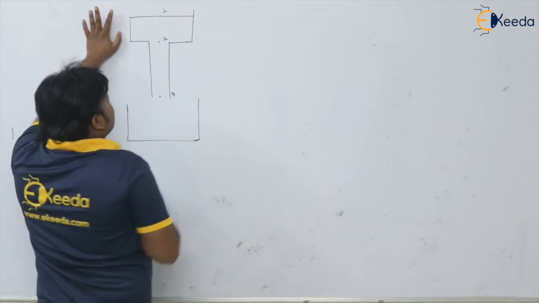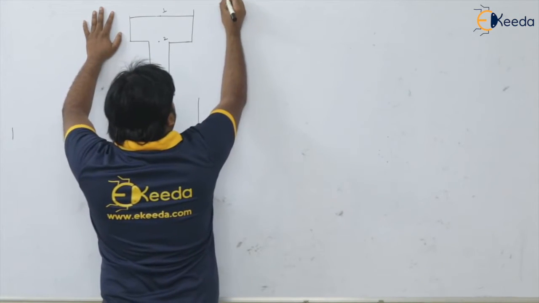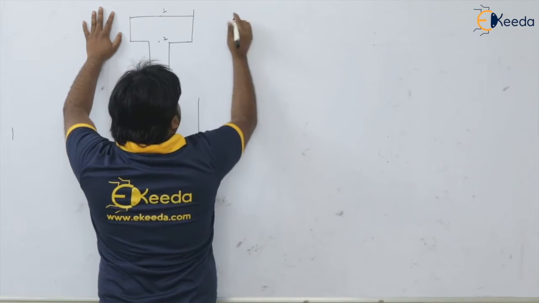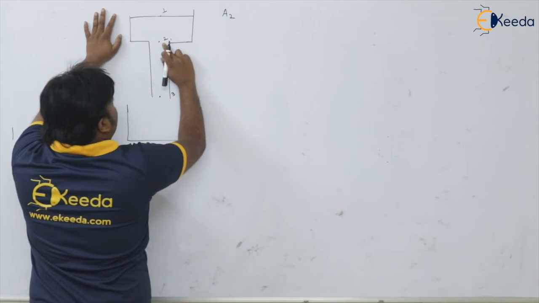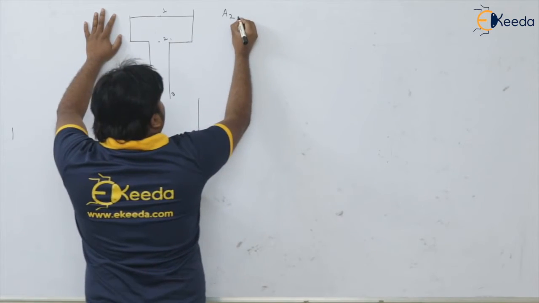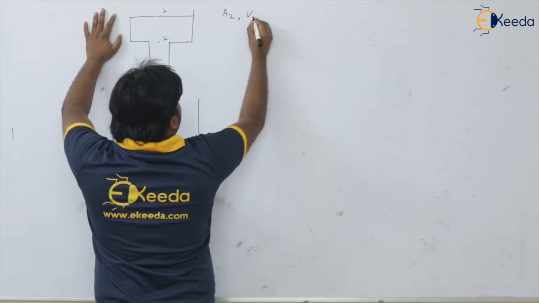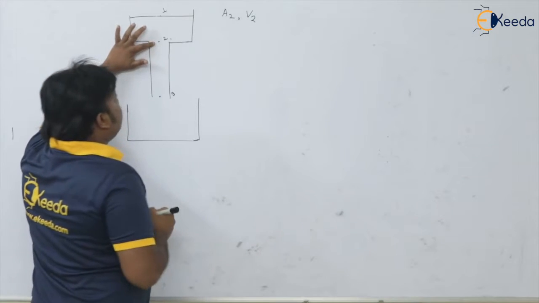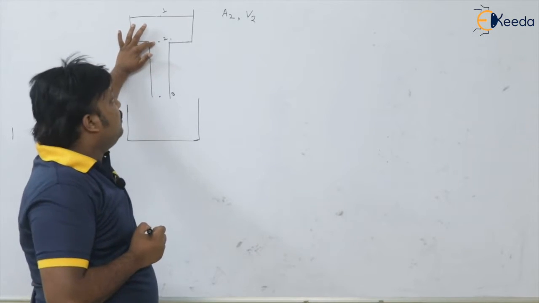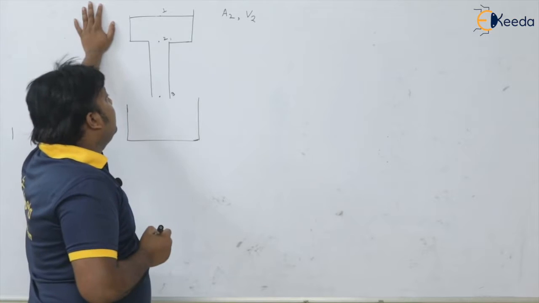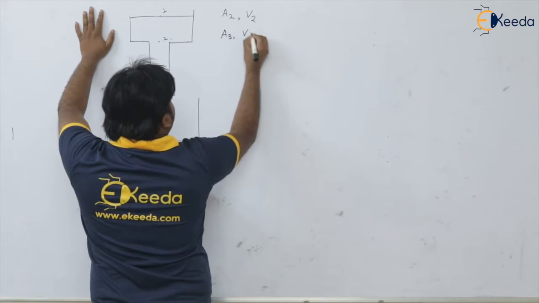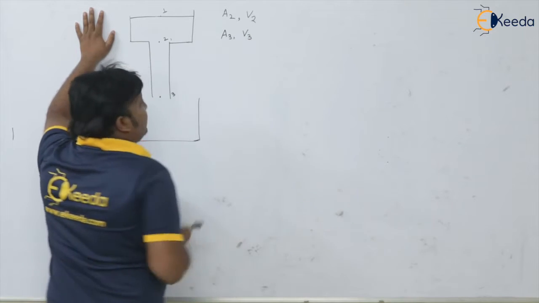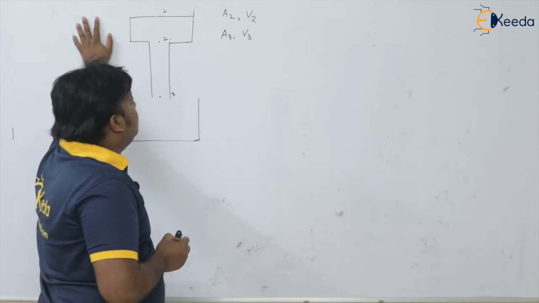As it is a straight cylindrical sprue, if we apply the continuity equation, what can we write? Say A2 is the area of the sprue at this point, and the velocity at point 2 is V2. In the same fashion, at point 3 the area is A3 and the velocity is V3 for the molten metal.